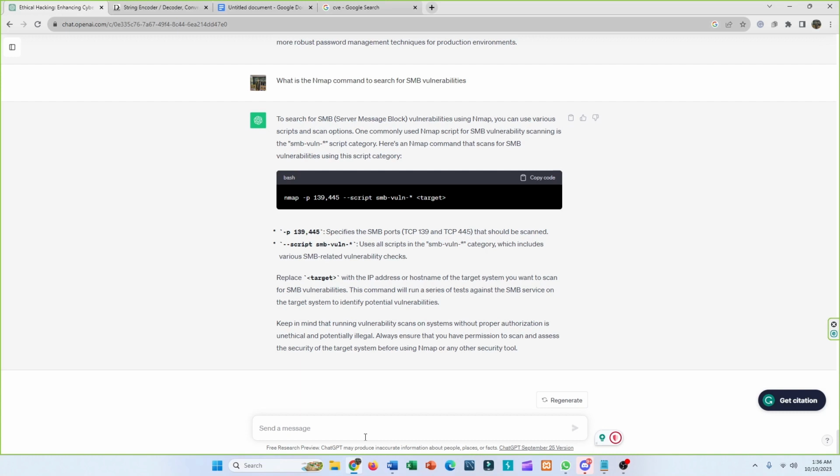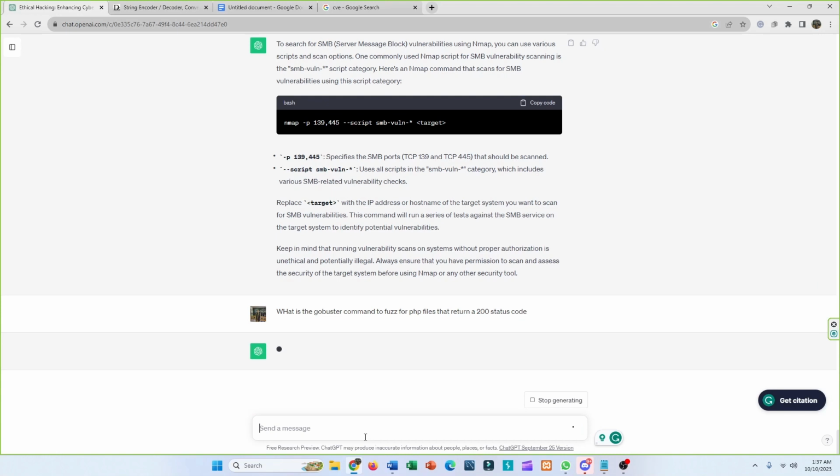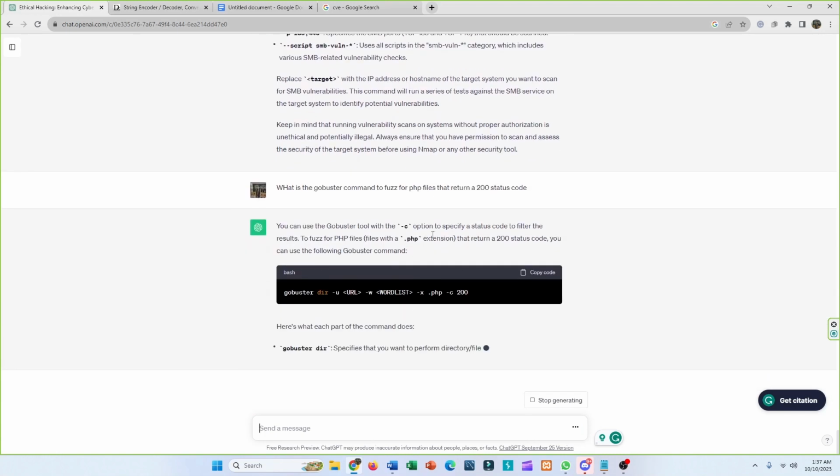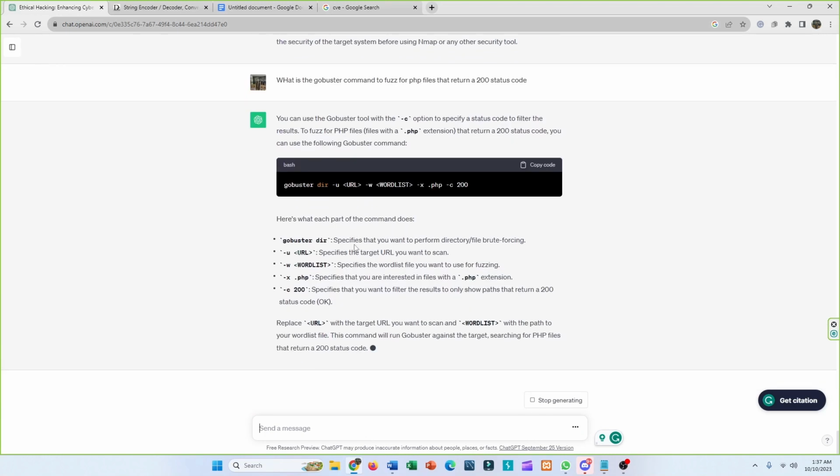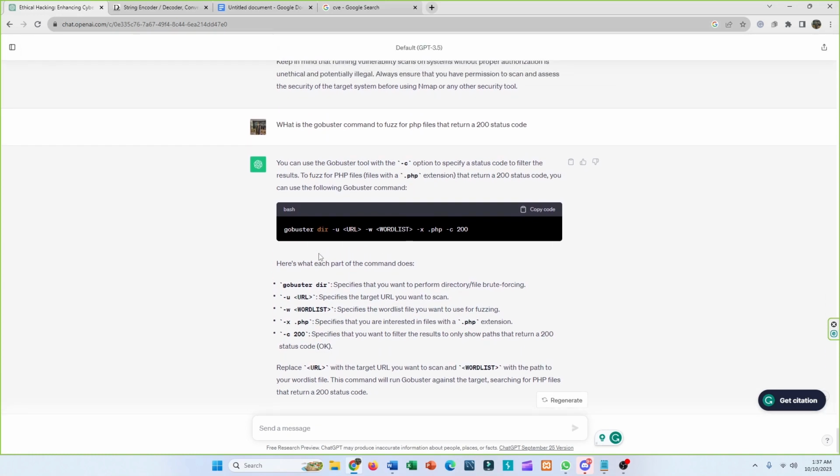So you can use this as your reference source too. Suppose I'm going to now use GoBuster, and I'm going to ask what the GoBuster command is to fuzz for PHP files that return a 200 status code. So it has also given me this command, so you can really use ChatGPT for anything you want to.